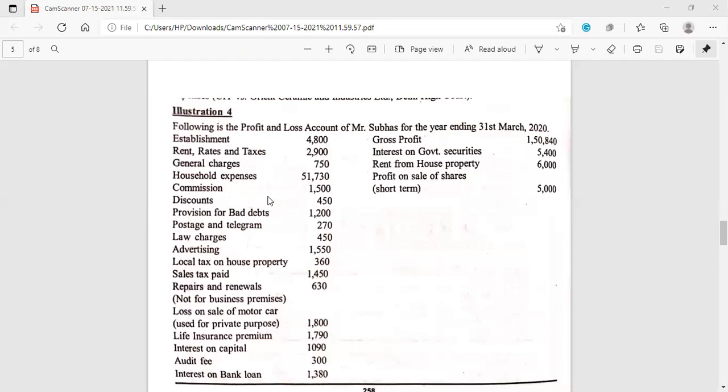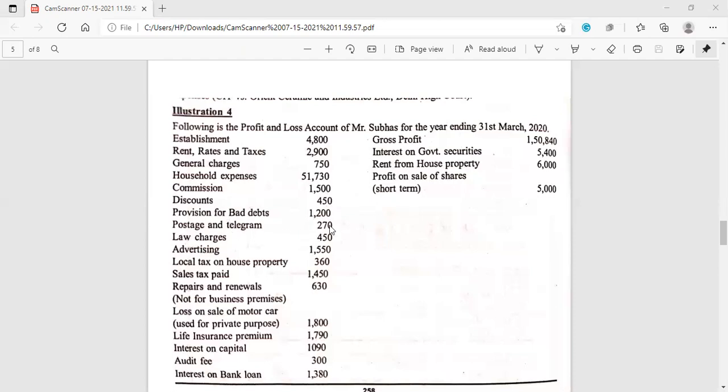Commission in the regular course of business, commission paid or commission received, both quite often arise. So commission paid, it is allowable because it is mentioned in the debit side, means it is expenditure, it is commission allowed or commission given. Okay, if it is commission received, then they would have recorded it in the credit side of the profit and loss account. Then discount allowed, discount in the profit and loss account means discount is given, it is allowable. And provision for bad debts, it is not allowed. Okay, any provision, it is not allowed.